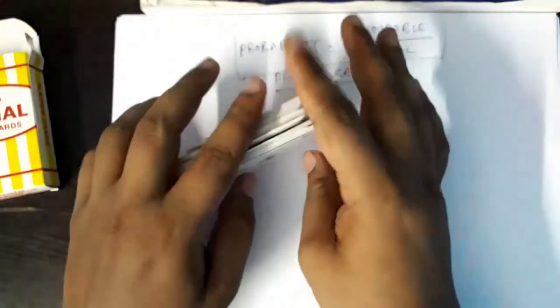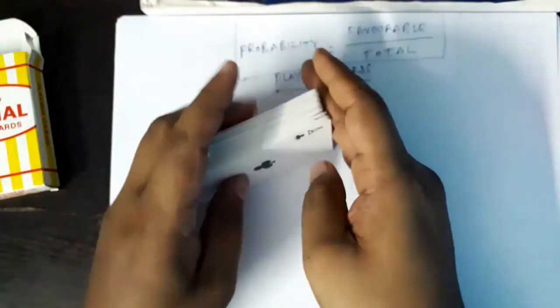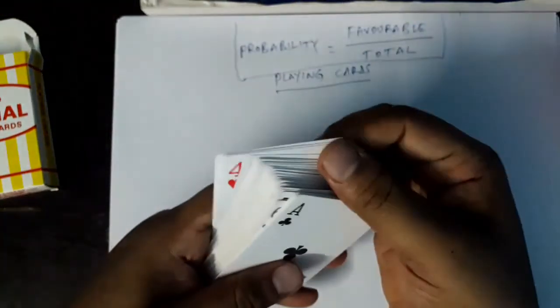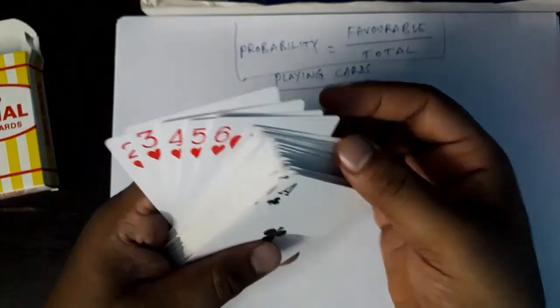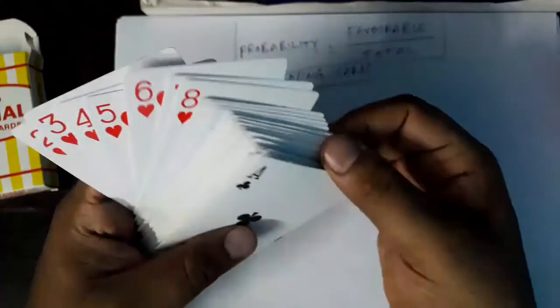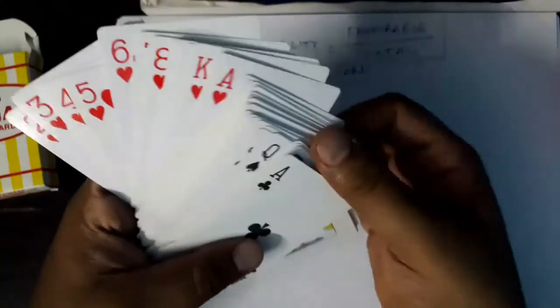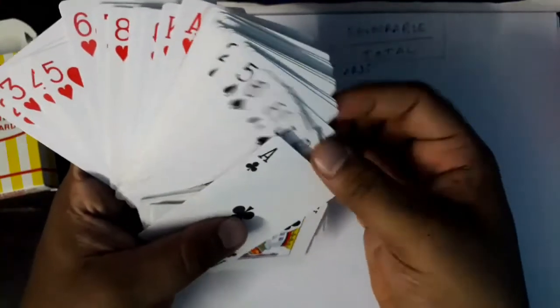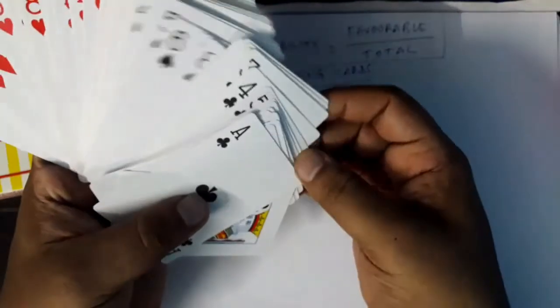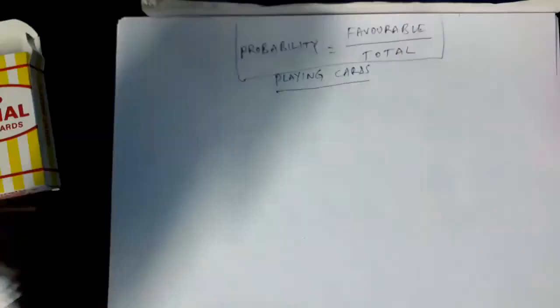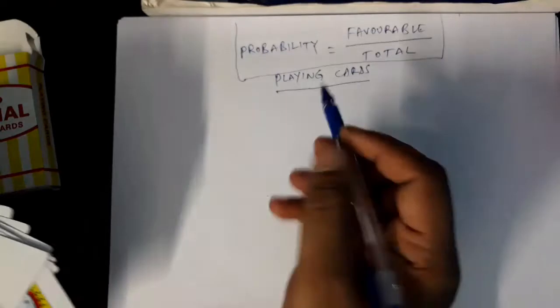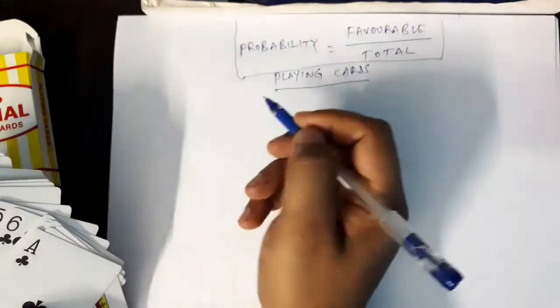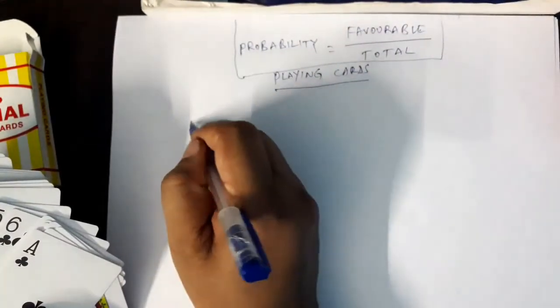See, what I have got here is there are red cards, right? Red color, right? And black cards, right? Red, black.